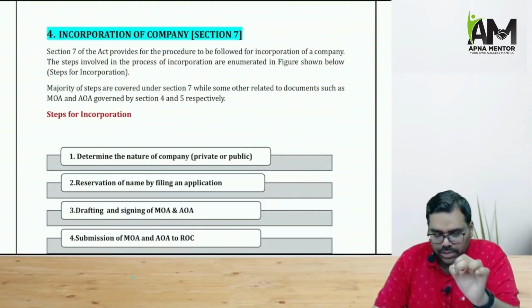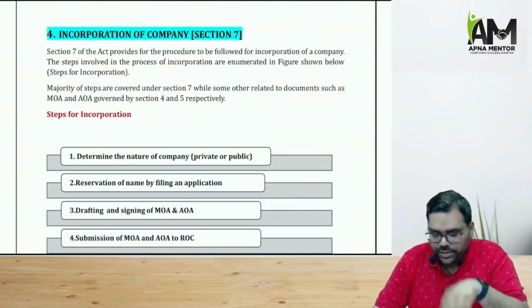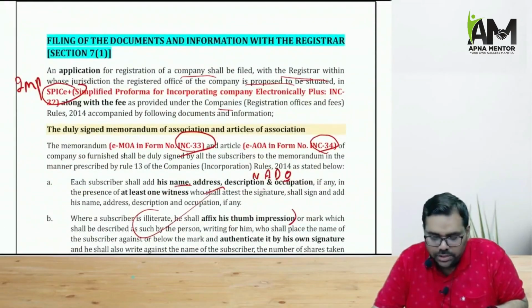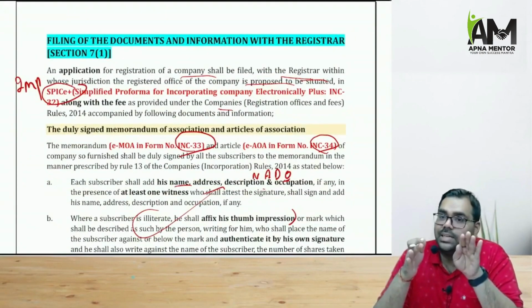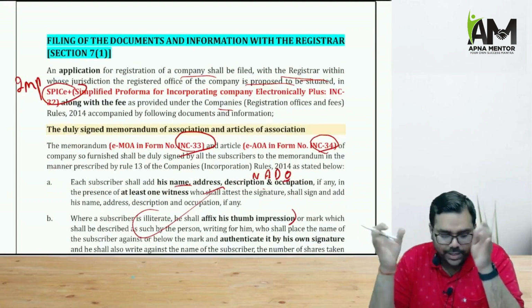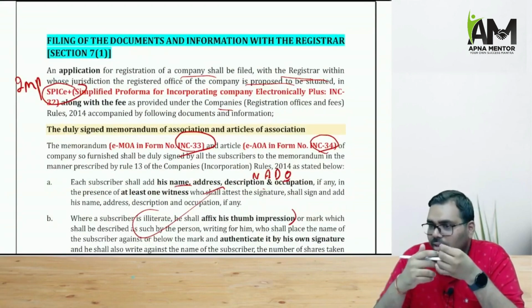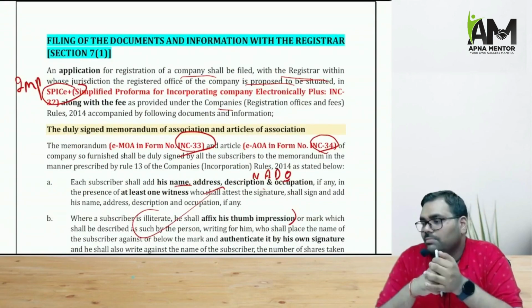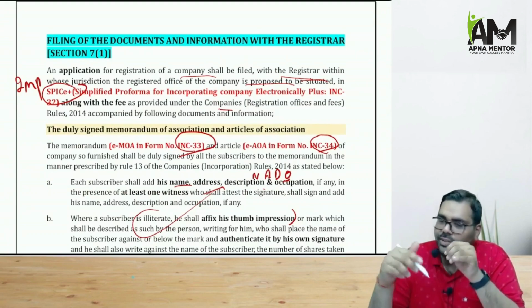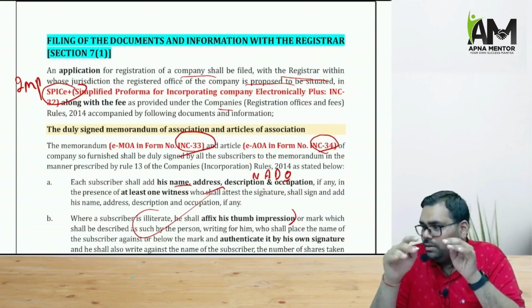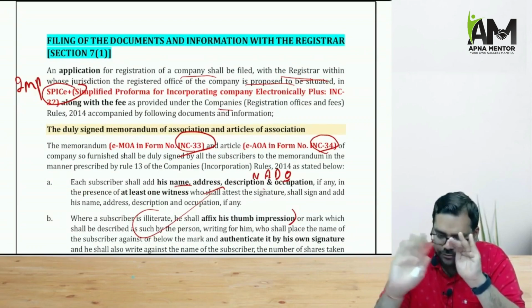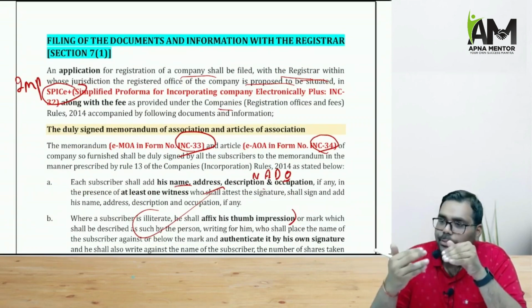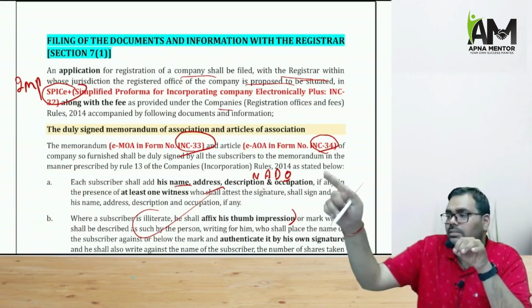Then we have a very important section, that is section 7, incorporation of a company. Whenever the company is incorporated, that is, we have to bring into life a newborn baby, that is the company, the application has to be given to the ROC. And which ROC? In whichever state you are setting up your company, in that particular jurisdiction, you have to give the application. If you are setting up your company in Karnataka, you have to give the application to the ROC of Karnataka.